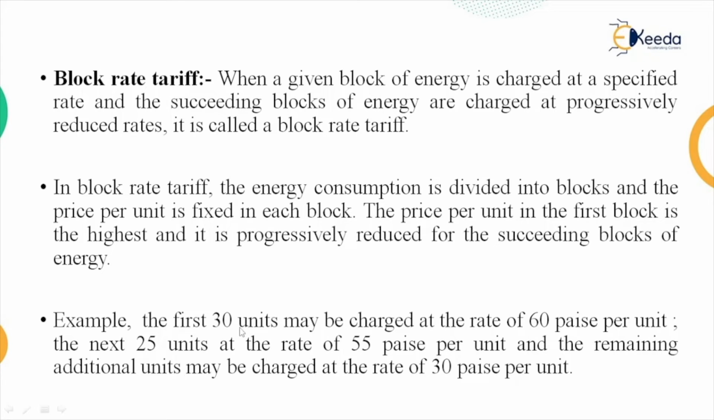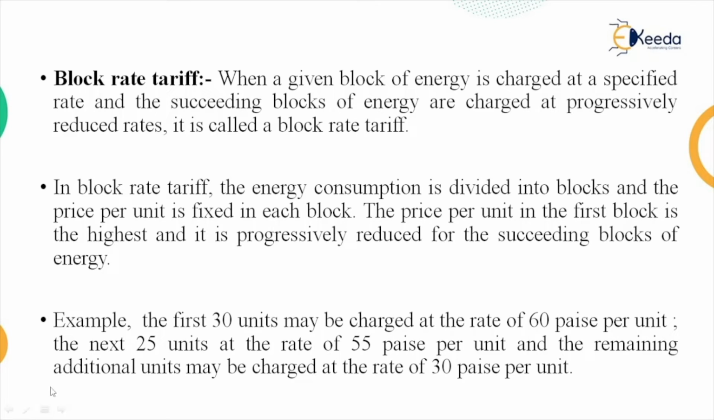For example, the first 30 units may be charged at the rate of 60 paise per unit, and the next 25 units at the rate of 55 paise per unit, and the remaining additional units may be charged at the rate of 30 paise per unit. Here a block of units is made and it is divided into three blocks. So the first block has a different rate, the second block has a different rate, and the third block has a different rate.